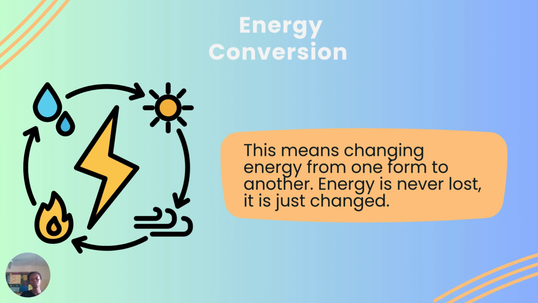We also have energy conversion. Now, when we talk about energy conversion, what do we mean? This means changing of energy from one form to another. Energy cannot be created, energy cannot be destroyed, and energy is never lost. What happens to energy is that it changes. It can change from one form of energy to another. Heat energy can change to electrical energy, solar energy can change to electrical energy, chemical energy can change to heat energy, and so on and so forth. That's what energy conversion is all about: changing of energy from one form to another.